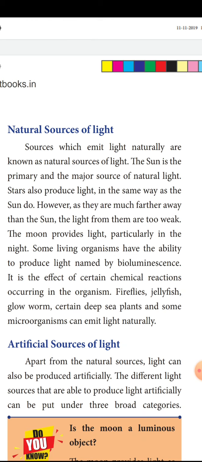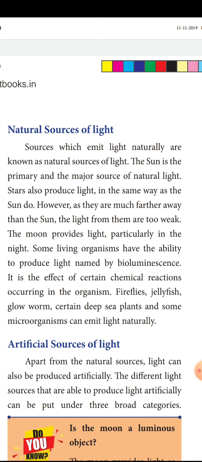It is the effect of certain chemical reactions occurring in the organism. For example, jellyfish and fireflies are organisms which produce light. So this is named bioluminescence.